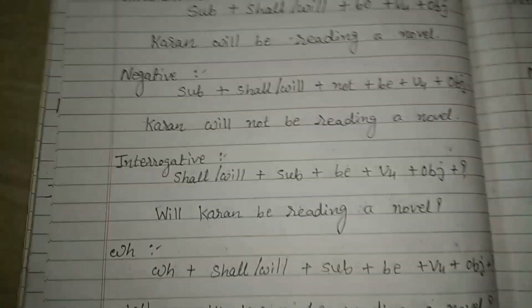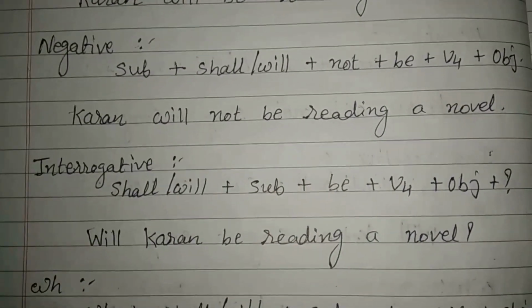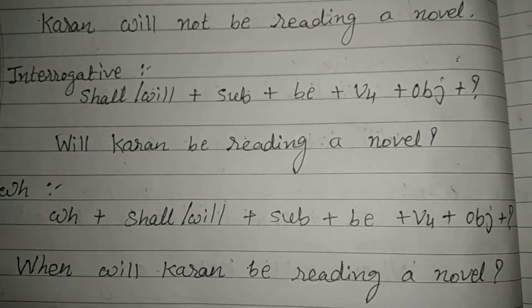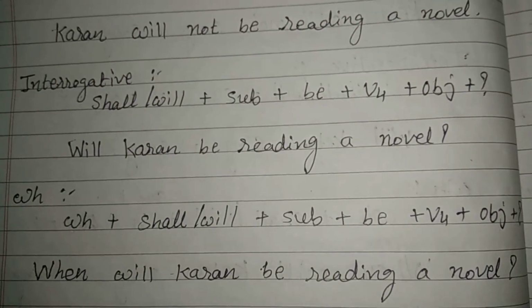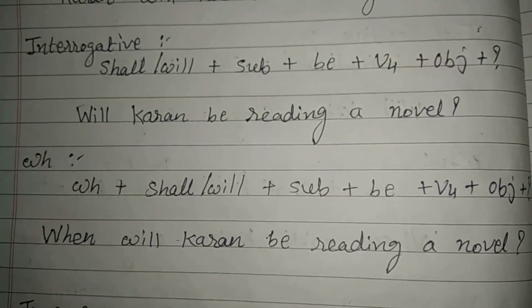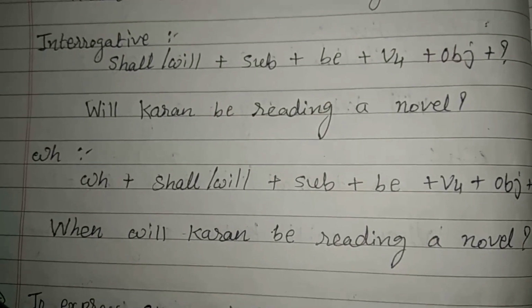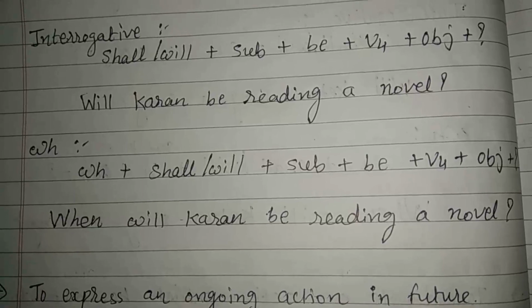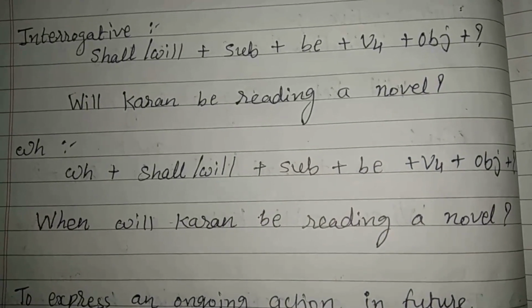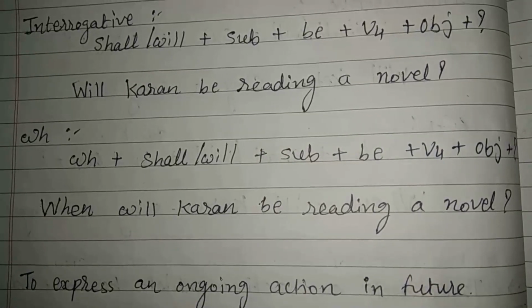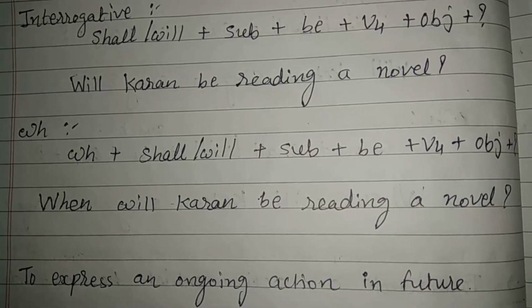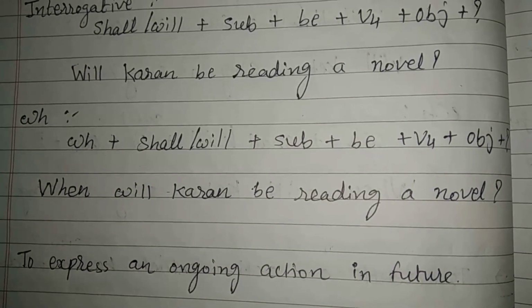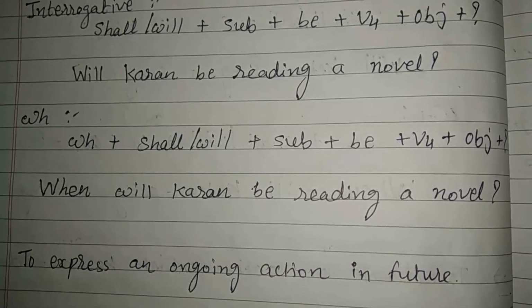Now the third is interrogative. To make interrogative, we have to use the format shall or will plus subject plus be plus V4 plus object plus question mark. The example is will Karan be reading a novel? Now WH format: WH plus shall or will plus subject plus be plus V4 plus object plus question mark. The example is when will Karan be reading a novel?